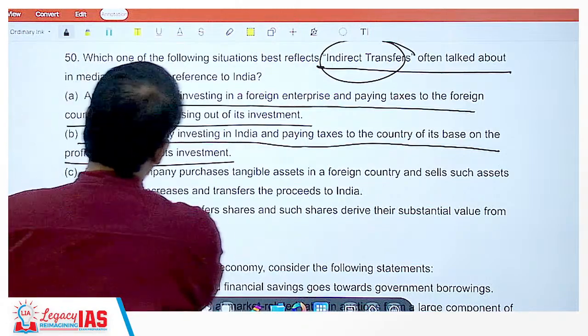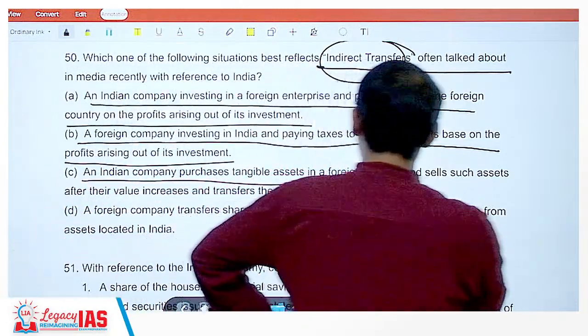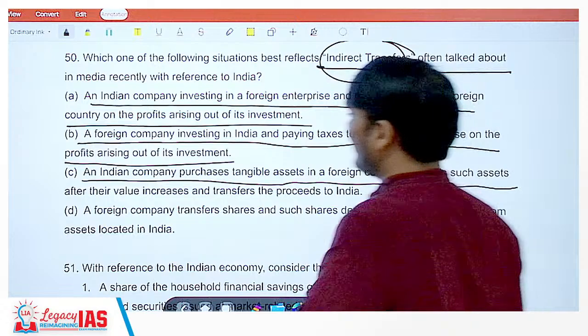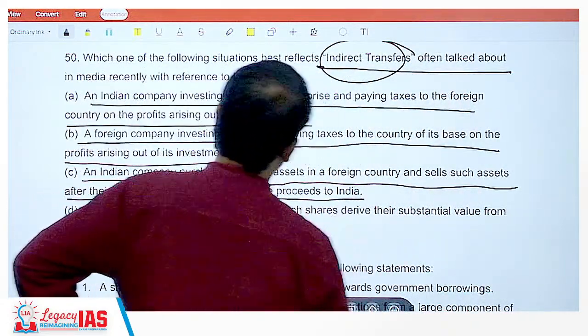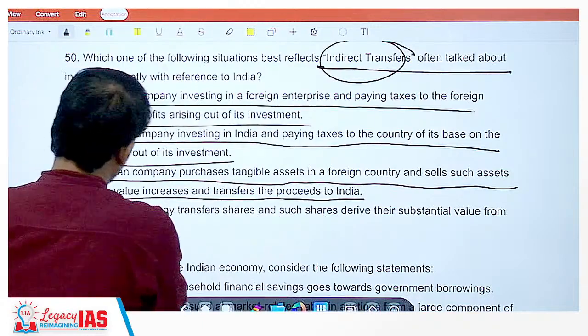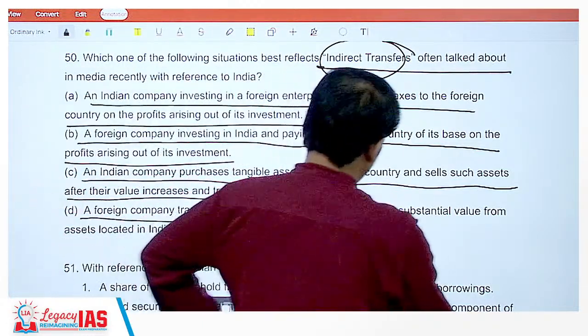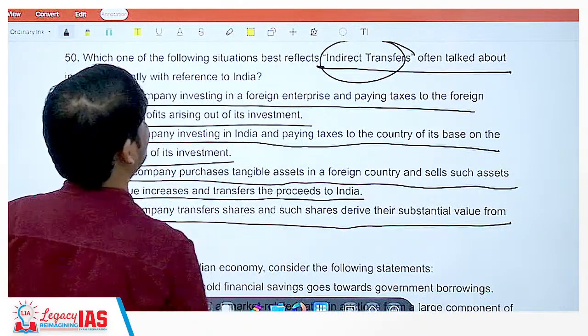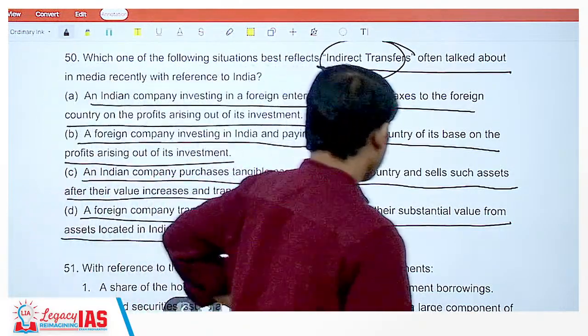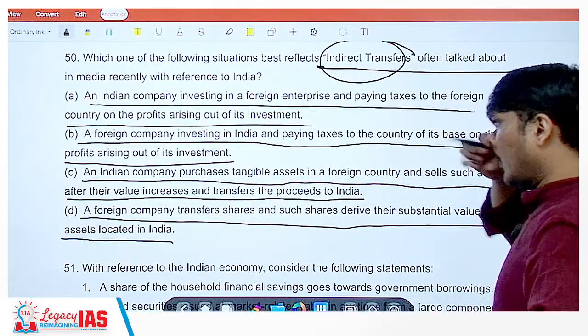An Indian company purchasing tangible assets in foreign country and sells such assets after their value increases and transfer the proceeds to India. A foreign company transfers shares and such shares derive their substantial value from assets located in India. Indirect transfers. Okay.